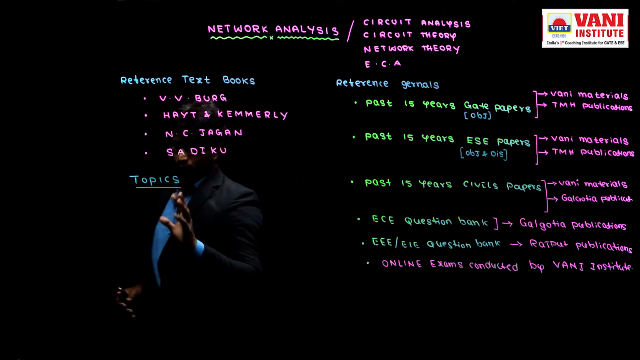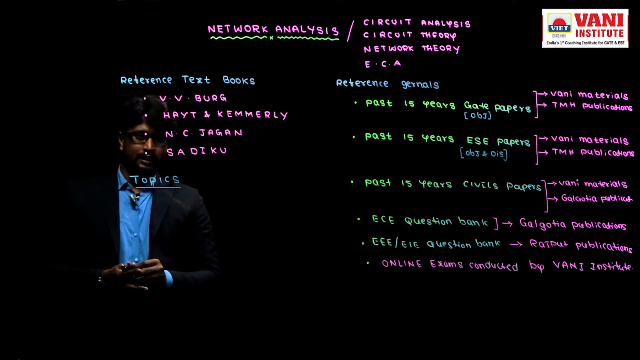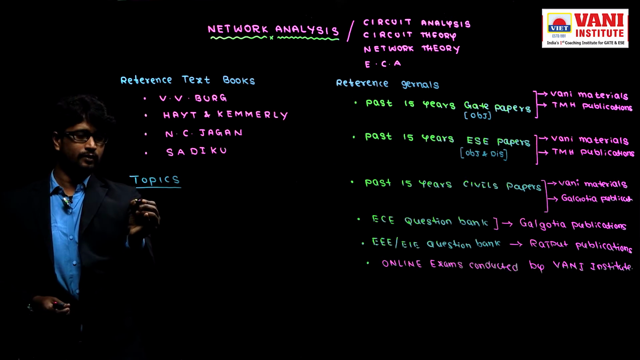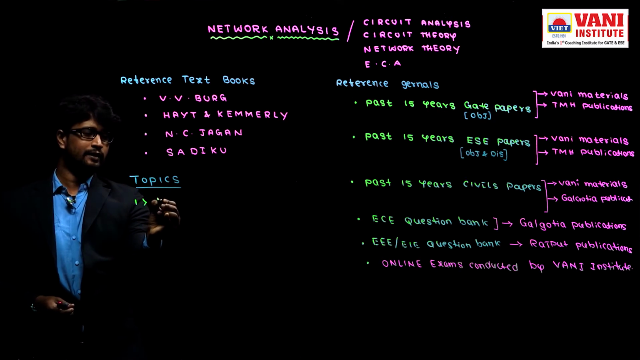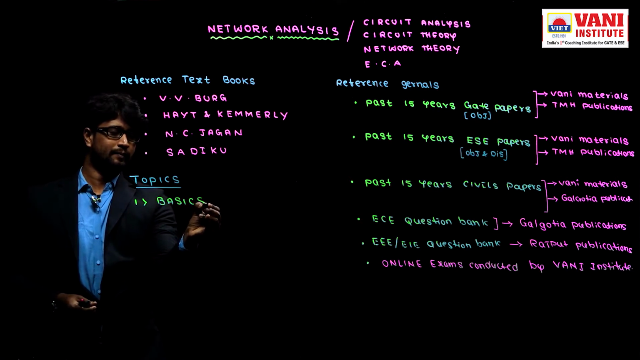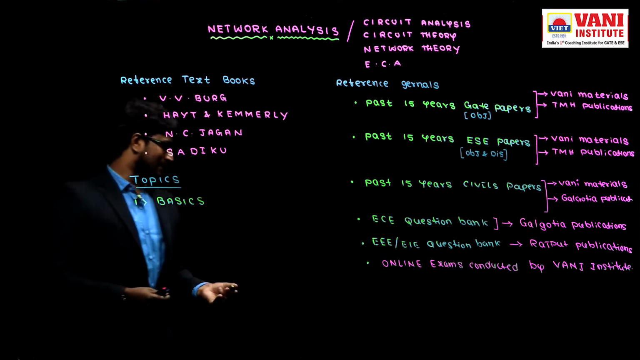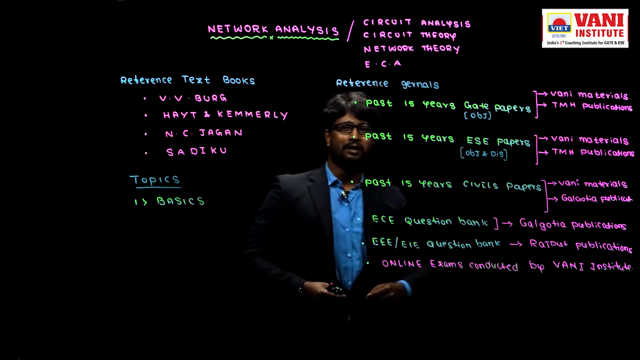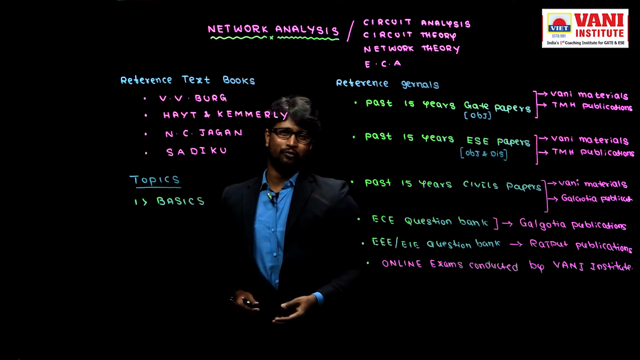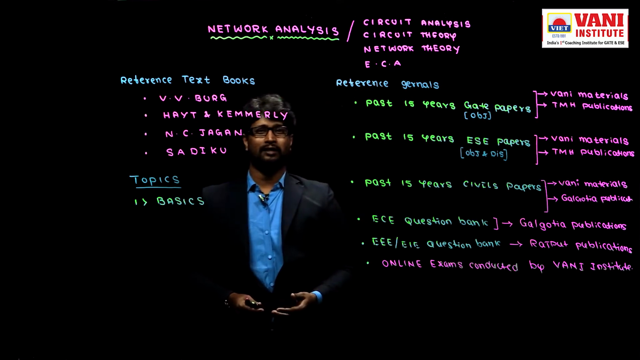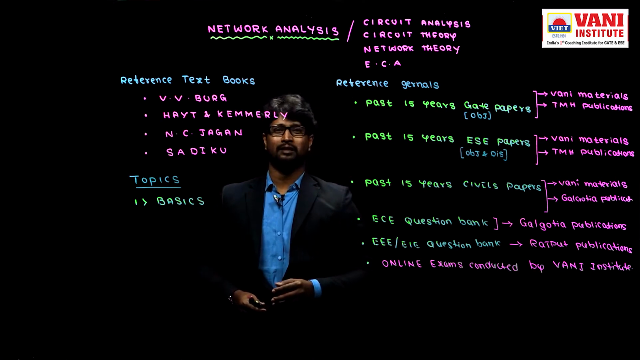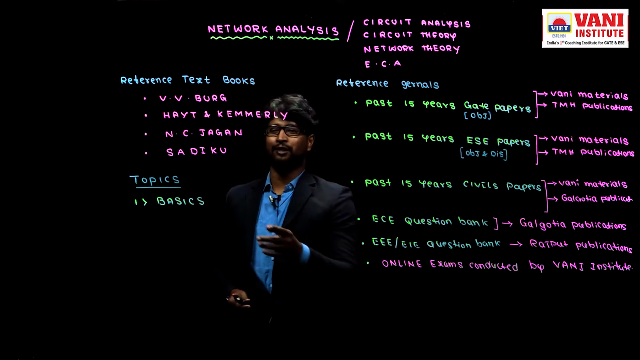So what are the topics? Only 5 topics. What are the 5 topics? Topic number 1 is basics. What are the basics? I hope you know it. What is the meaning of current? What is the meaning of voltage? What is the meaning of power? What is the meaning of energy? What formats of Ohm's law are there? Totally 8 formats of Ohm's law are there. All types of Ohm's law I will introduce here.